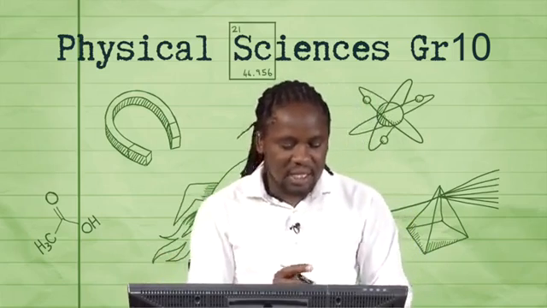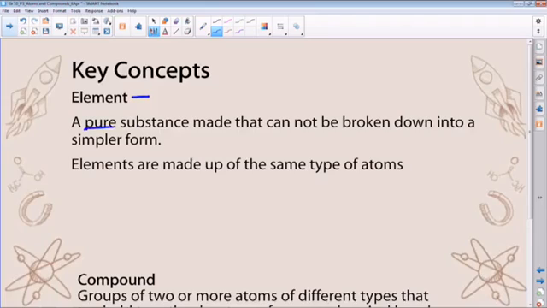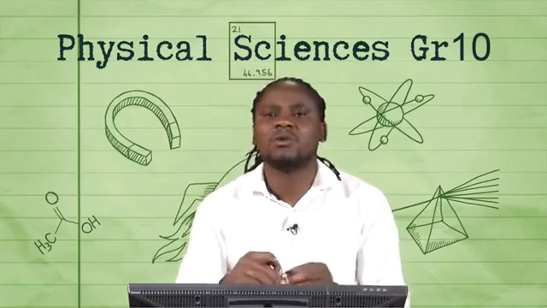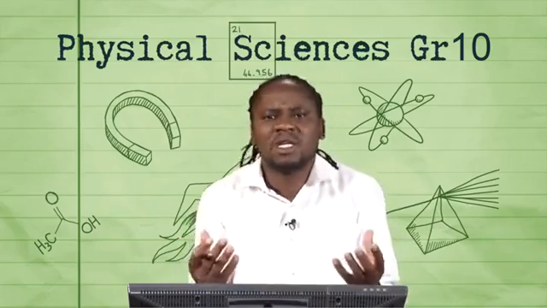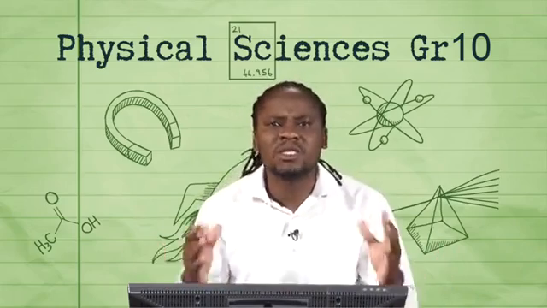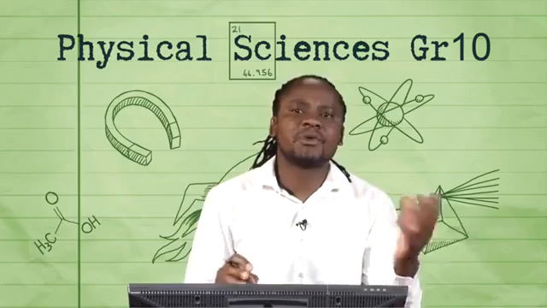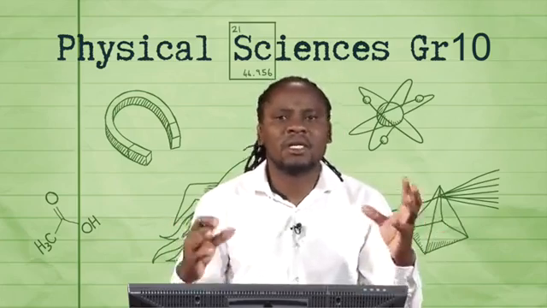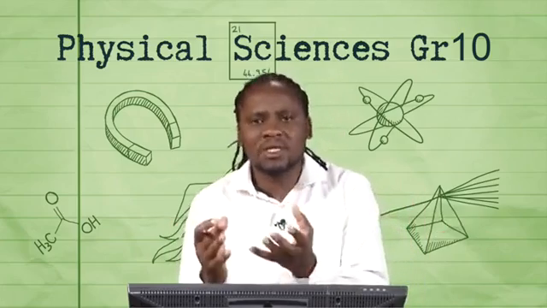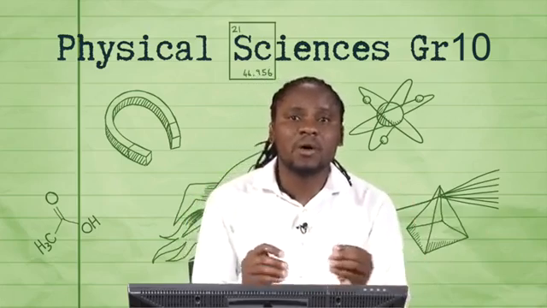Right, we shall talk about elements. Elements, we're saying these are pure substances. Remember, pure substances are those chemicals or substances that are not mixtures. Remember, in the first term, we spoke about heterogeneous and homogeneous mixtures. And in mixtures, there are no fixed proportions, just to bring that up again so that we can draw a comparison between pure substances and mixtures. And remember, pure substances can either be elements or compounds.